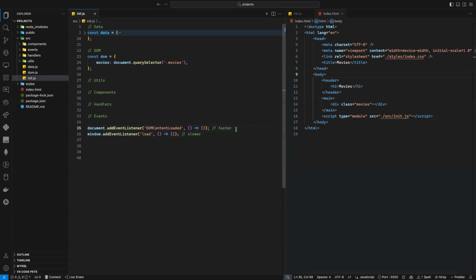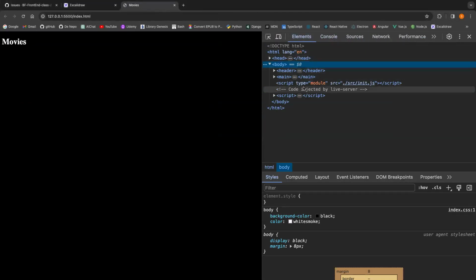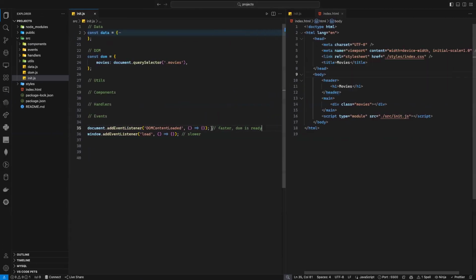Here, it will trigger just when the DOM element is ready. That means when your HTML is loaded and parsed, then it will trigger. But this one, the load, will wait until the HTML is loaded, the CSS is loaded, and if there are any images, it will wait for the whole page, everything to be loaded, then it will trigger. Do you now know the difference between the two or not?